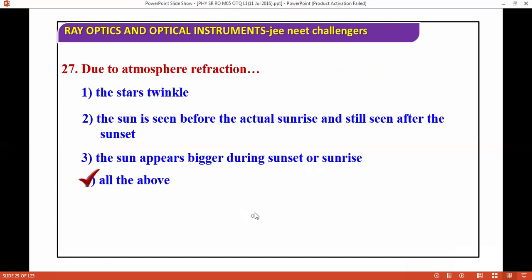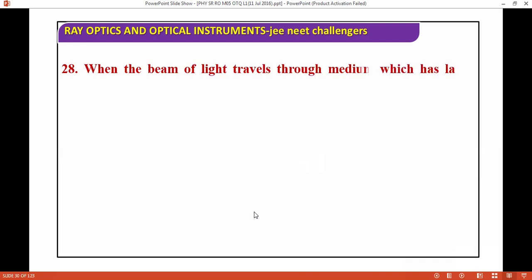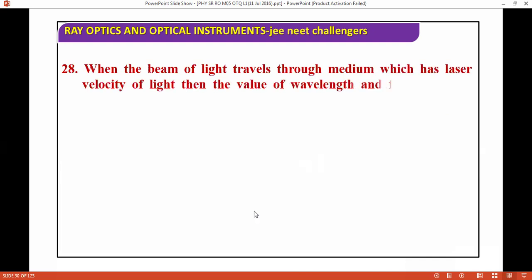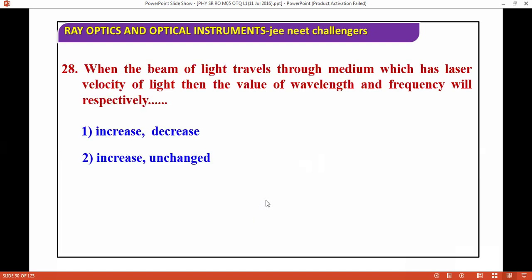Next question: when a beam of light travels through a medium which has lesser velocity of light, the values of wavelength and frequency will respectively increase, decrease, and so on. So basically think: the beam of light travels through a medium which has lesser velocity of light.